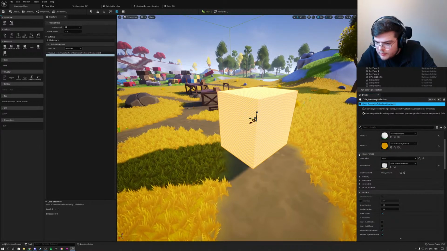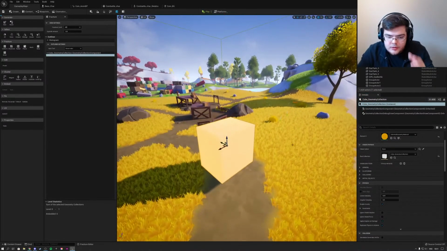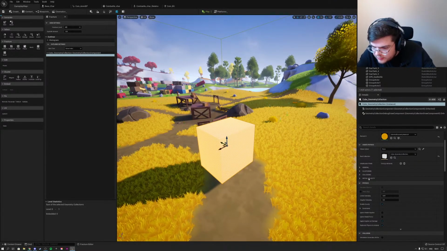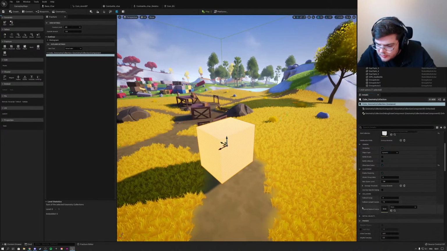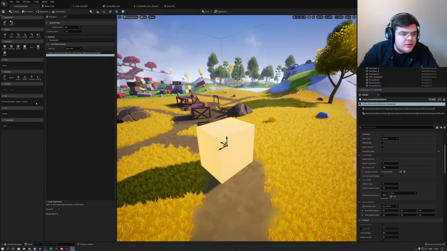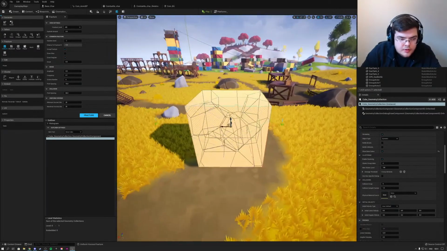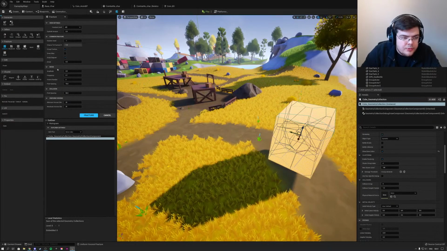Okay, so here we have a tab for chaos physics. So all we did right now is convert this standard mesh to a cube geometry collection, it's called. So we have some settings over here: notify breaks, notify collision, clustering, collision, initial velocity. Let's fracture this. Look, now that I clicked on fracture here on the left, it's fractured. There's all types of settings for how to fracture this.